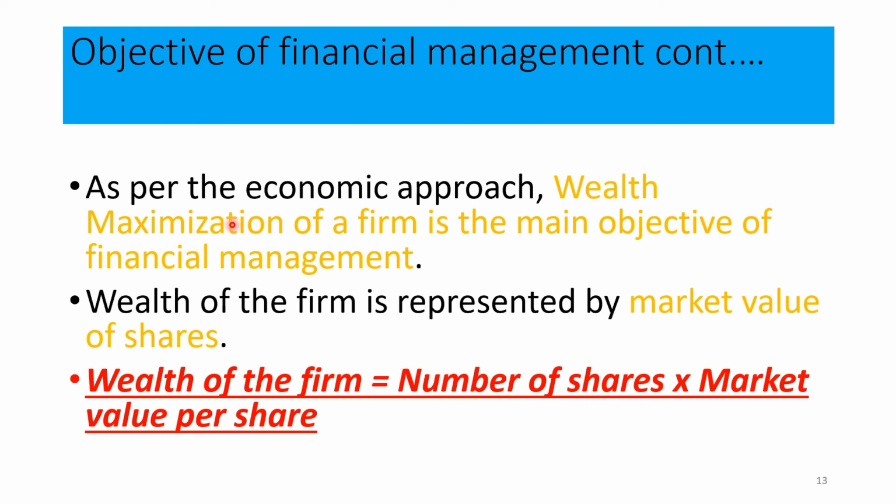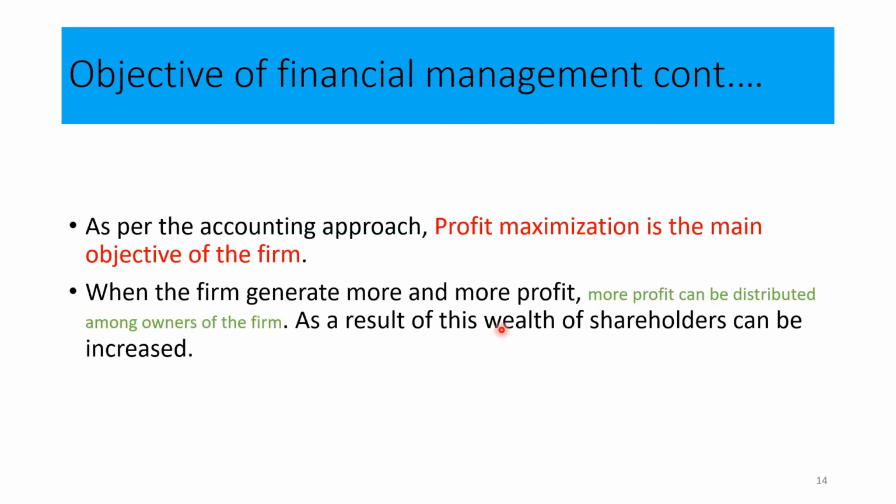Right? Go to the next slide. So then, identify what profit maximization is. According to the arguments of profit maximization, if a business organization can earn more and more profit, more profit can be distributed to the shareholders, so that the wealth of the organization or the wealth of the shareholders can be increased. That is their argument. But this profit maximization objective has limitations or weaknesses.